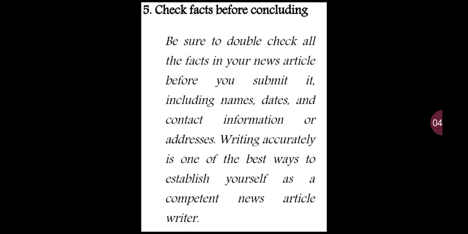Now what is the fifth thing you have to do? The fifth thing is check facts before concluding. Be sure to double check all the facts in your news article before you submit it, including names, dates and contact information or addresses. Writing accurately is one of the best ways to establish yourself as a competent news article writer. See, that is really very important. You have to write accurately and perfectly. You don't have to write anything false or anything that is not genuine. Okay, you have to write only the truth, so you have to double check.